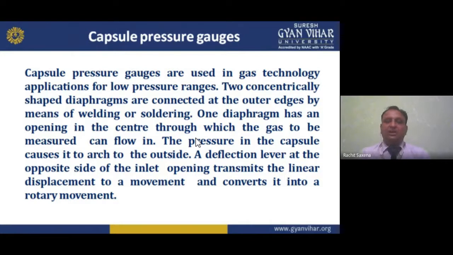Now, capsule pressure gauges are used in gas technology applications for low pressure ranges. If I want to measure pressure in gas technology, we use this type of gauge, the capsule pressure gauge. Where we require low pressure ranges, we use these capsule pressure gauges. In this, what do we have?